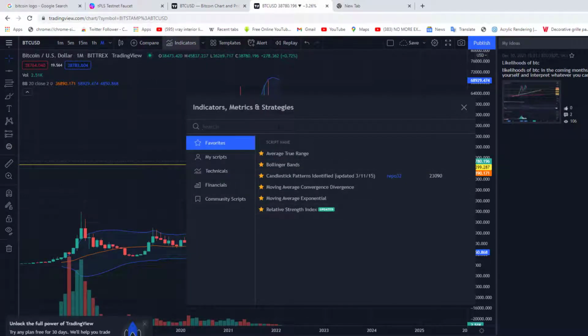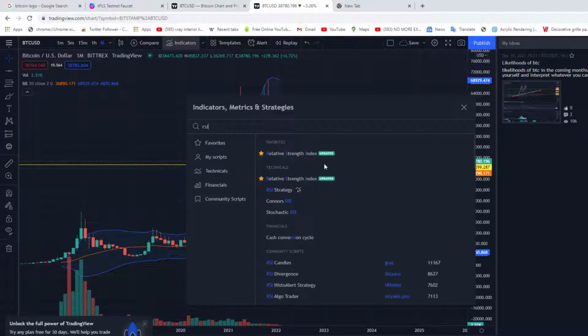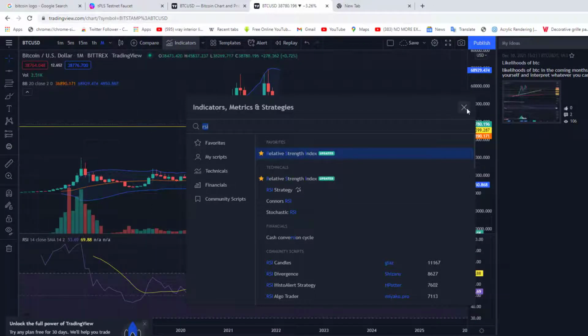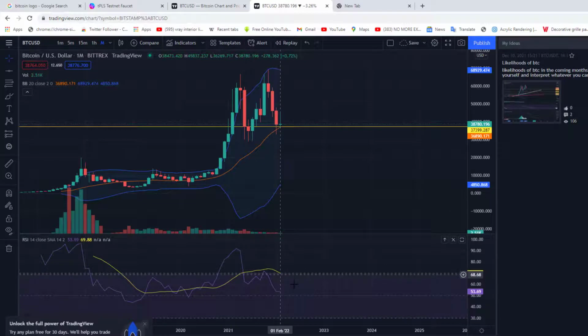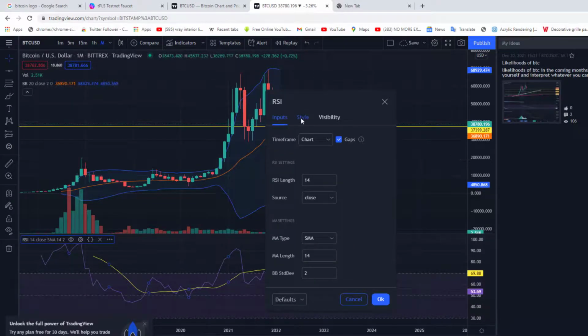RSI, let's go to RSI. This one is updated. I don't know. Let me check this out. Okay, maybe that's the latest update on it. So let's just use it the way it is. If we come onto the settings, that should give us what the lines are all about. We have RSI and a simple moving average, which is simple moving average 14. Then we have RSI 14.